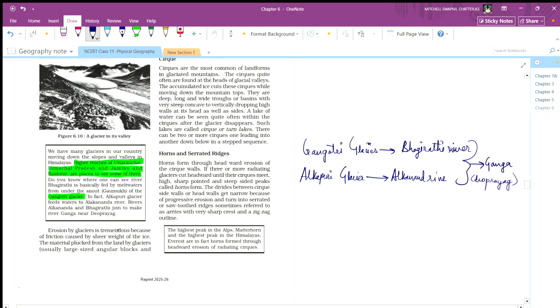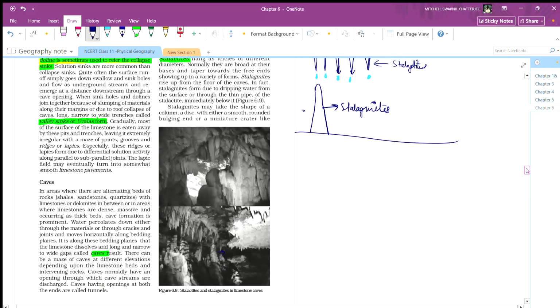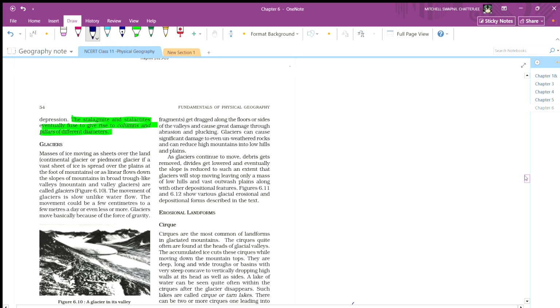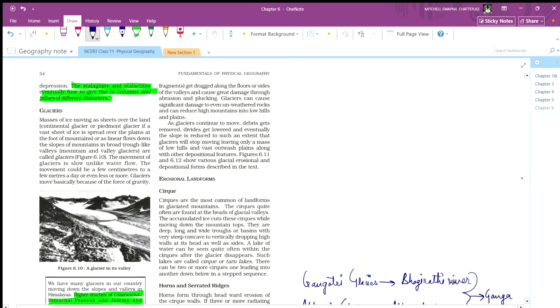Erosion by glaciers is tremendous because of the friction caused by the sheer weight of the ice. The material plucked from the land by glaciers usually leaves sharp angular blocks and gets dragged along the floor or sides of the valley, causing great damage through abrasion and plucking. Glaciers can cause significant damage to uneven weathered rock and can reduce high mountains into low hills and plains.